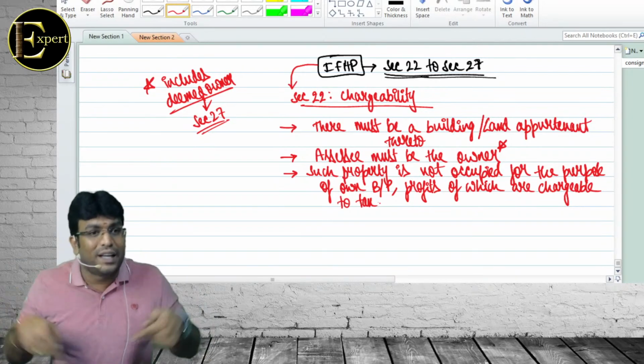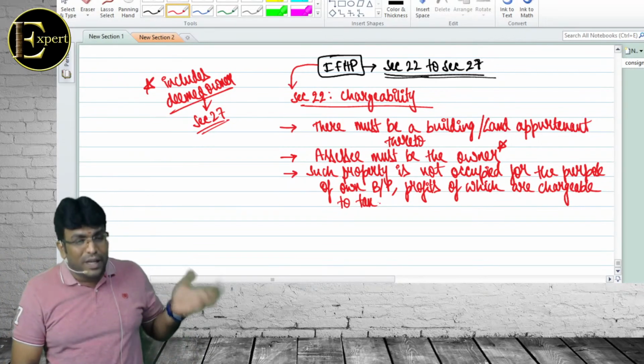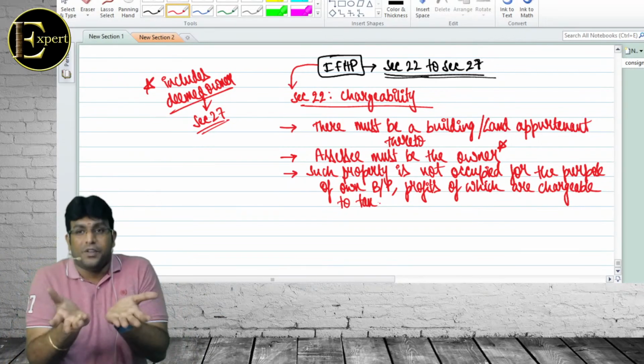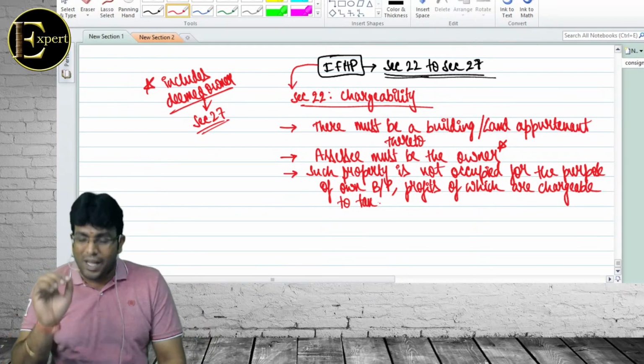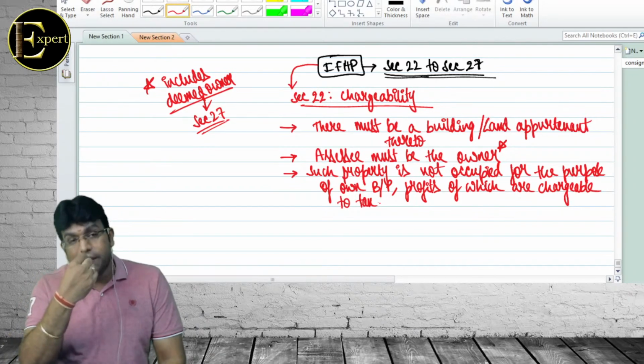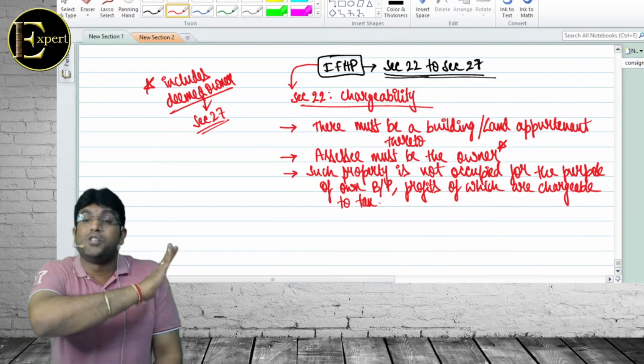So whatever office area they got, they will not show under house property, because it is being occupied for own business or profession, profits of which are chargeable to tax. तो मतलब कोई आदमी के पास खुद की बिल्डिंग है जो खुद बिजनेस कर रहा है उसमें, जिसका इनकम PGBP में दिखा रहा है, उसको house property income दिखाने की जरूरत नहीं है.